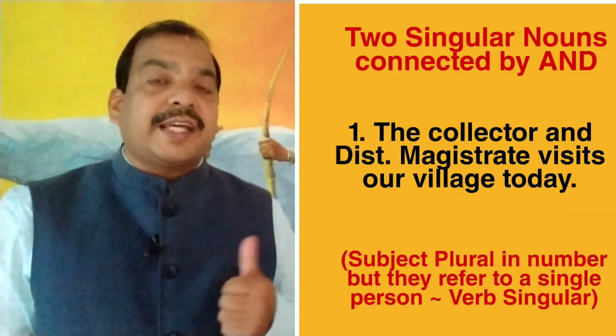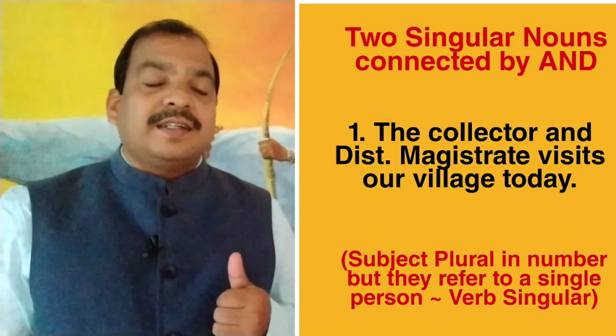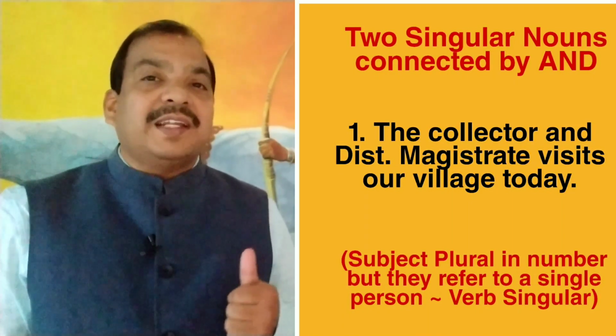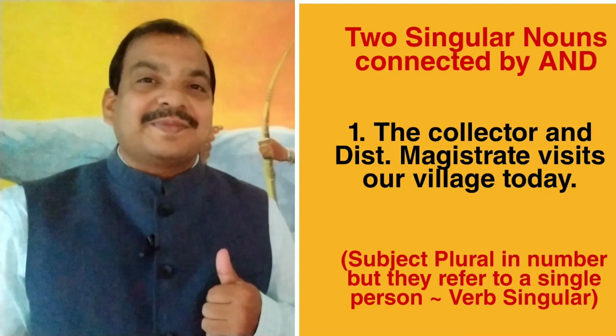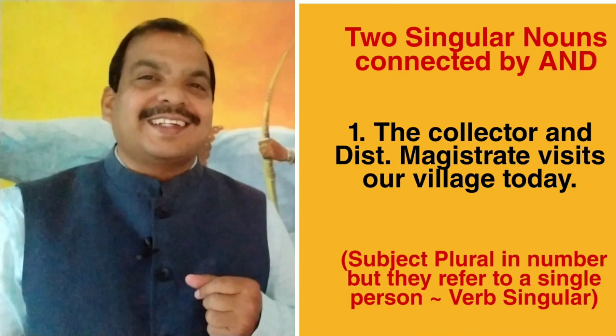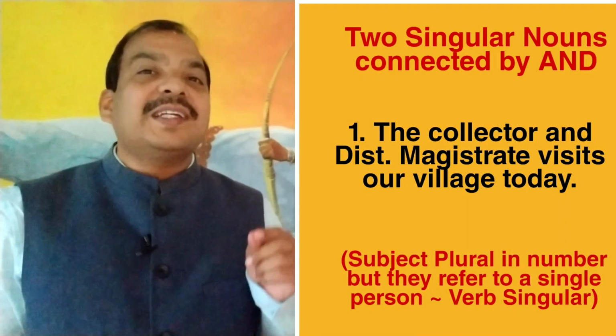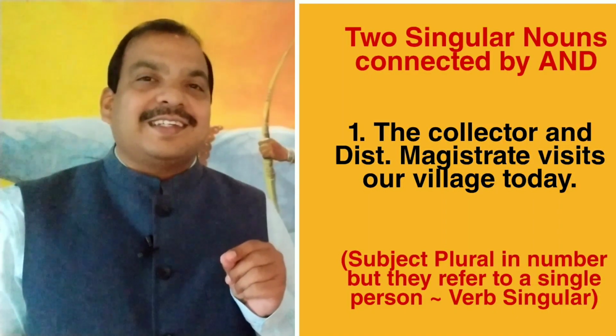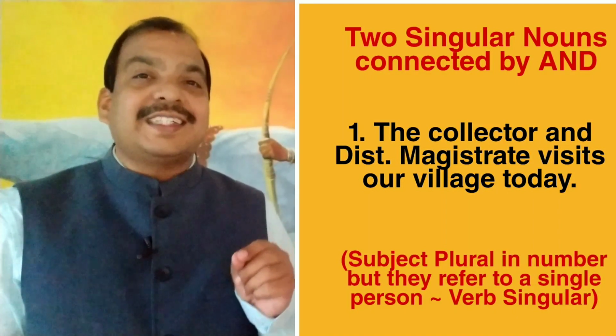Similarly, you see this example. The collector and district magistrate visits our village today. Here also, two singular nouns are there, but they refer to a single person. The collector is himself or herself the district magistrate.